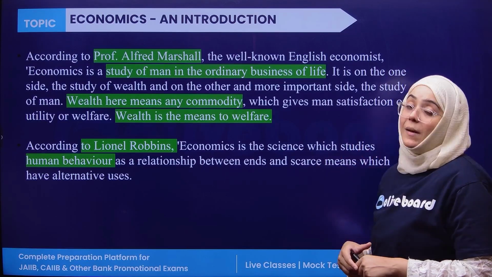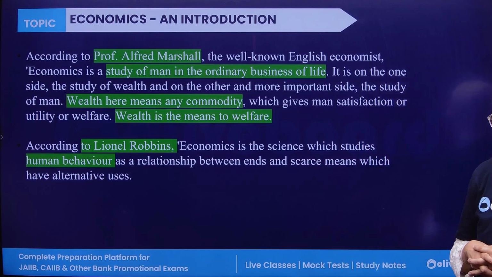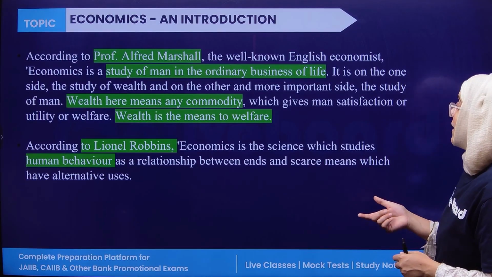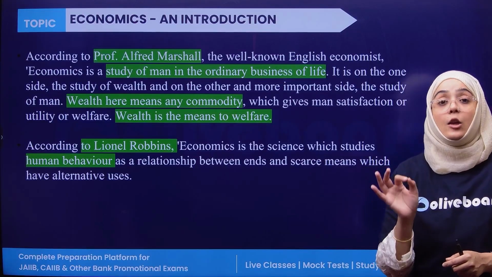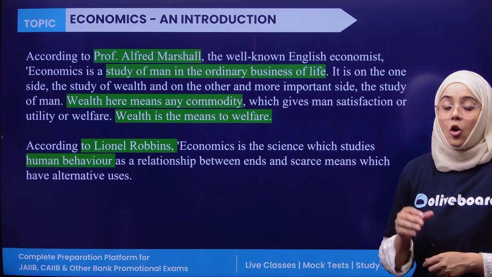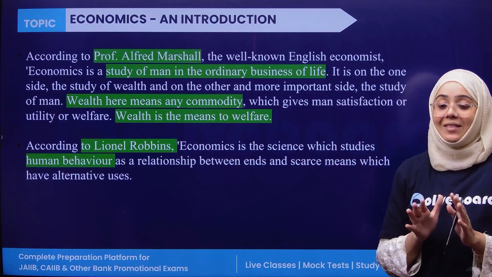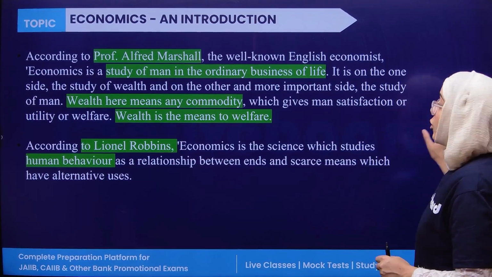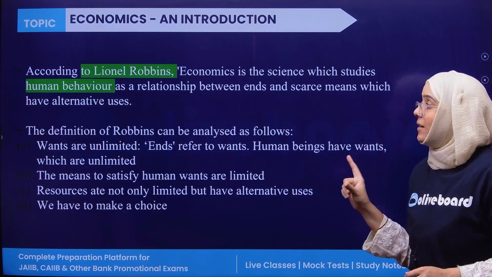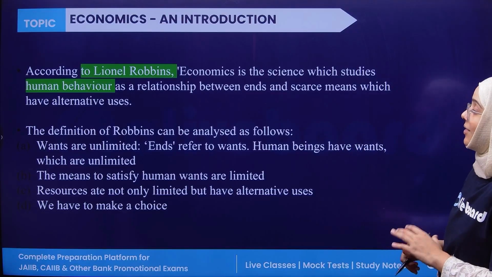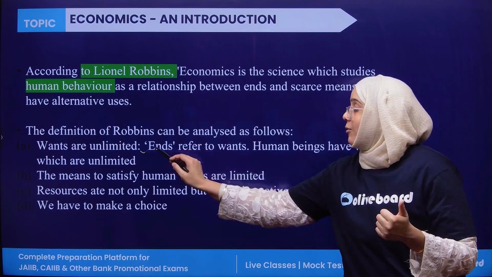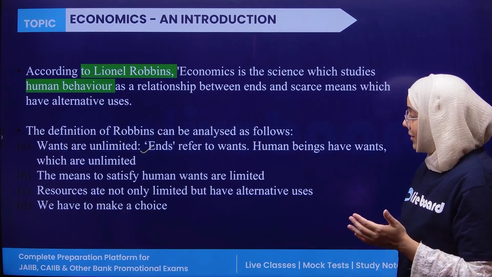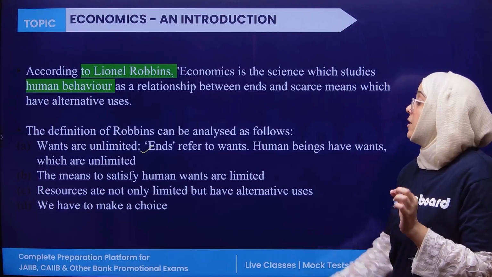There was a third economist, Lionel Robbins, and he gave the most acceptable definition of economics. He defined economics as the science which studies human behavior as a relationship between ends and scarce means which have alternative uses. So Lionel Robbins' definition says that we have unlimited wants; ends here refer to wants.